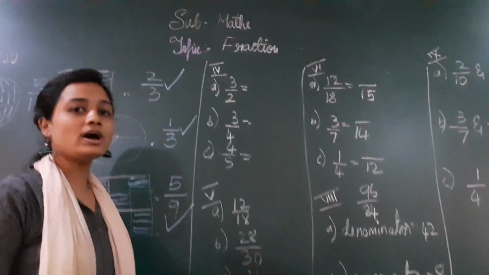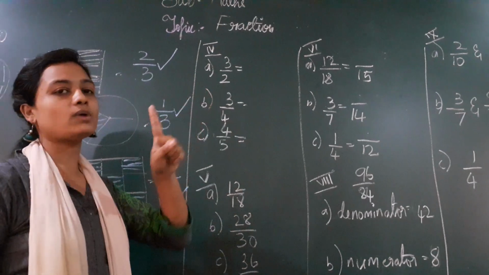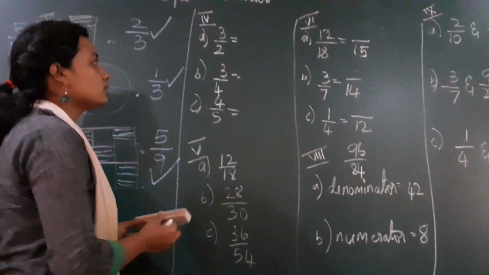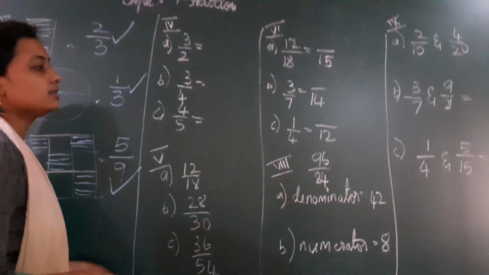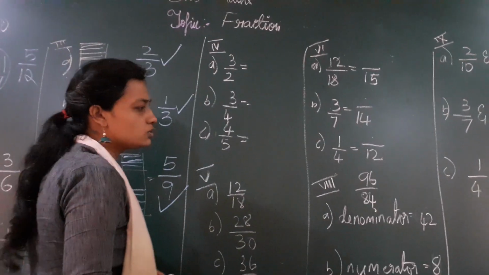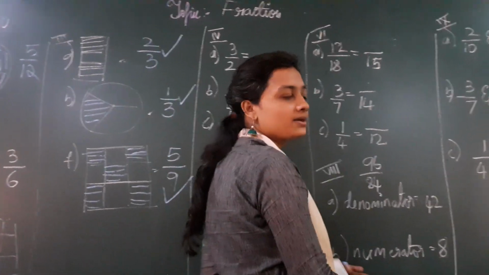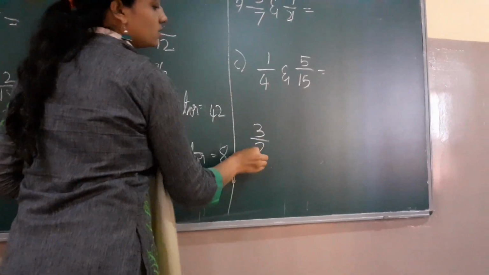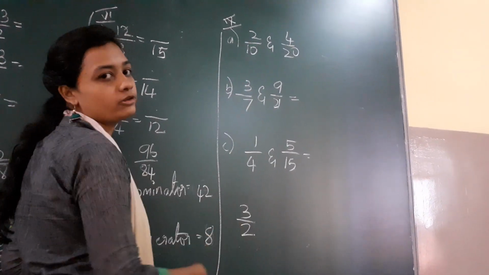In that you have to find 4 equivalent fractions for a given fraction. So let me take the first question, 3 by 2. What will I do to find the equivalent fraction? I have to find 4 fractions which are equal to this.